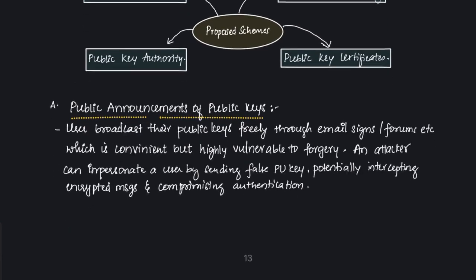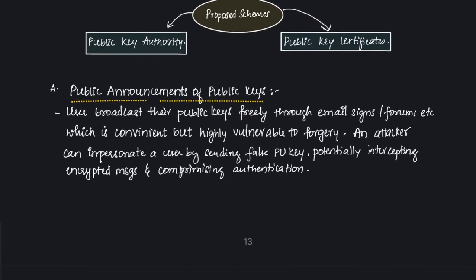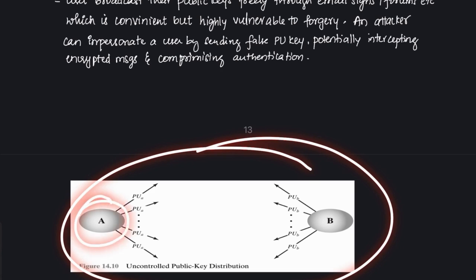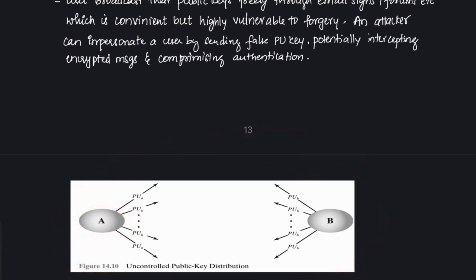Let's start with the first one, that is public announcement of public keys. Here users will broadcast their public keys freely through email signatures or forums. If you see the figure here, user A and user B are two separate individuals who are broadcasting their public keys, and anyone present inside the network can access their public keys.